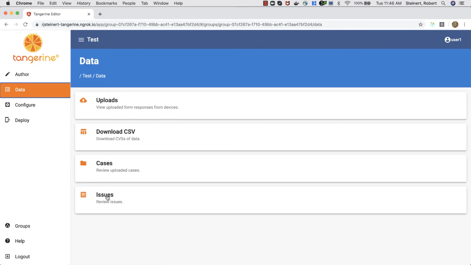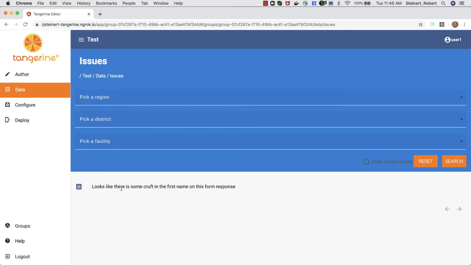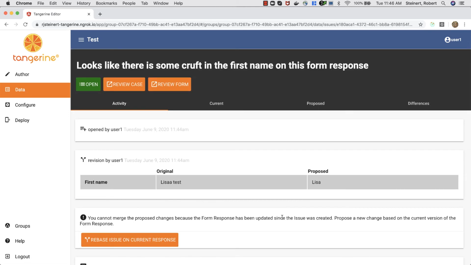So we're going to go in to our issues. And here's my issue that I filed on Monday. And I get this notice here. You cannot merge the proposed changes because the form response has been updated since the issue was created. Propose a new change based on the current version of the form response. We can still see what it was we were proposing. However, because of the complexity of the data, it's dangerous to just merge this.